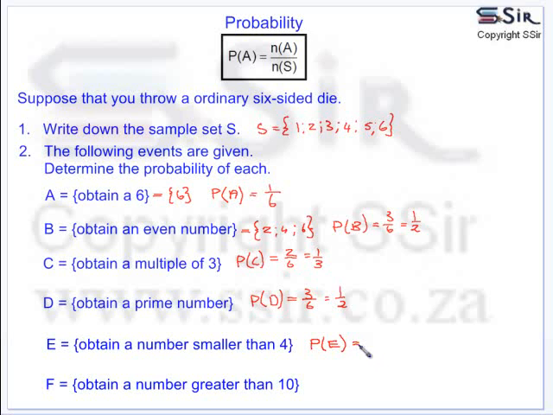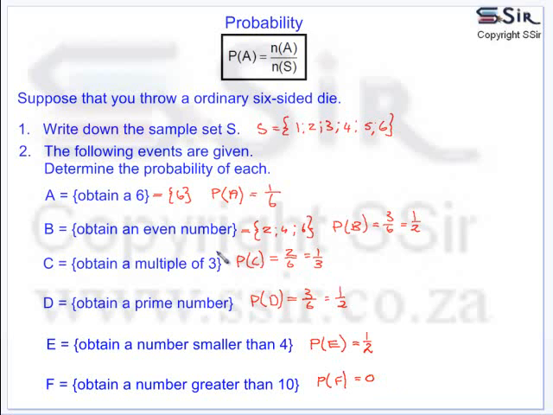Numbers smaller than 4 once again will only be 1, 2 and 3, which is 3 out of a possible 6, to give us a half. And then lastly, to obtain a number greater than 10, so the probability of event F taking place, there is no number greater than 10, so that will be 0.